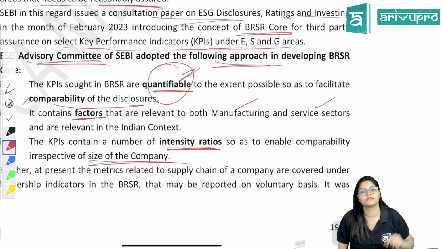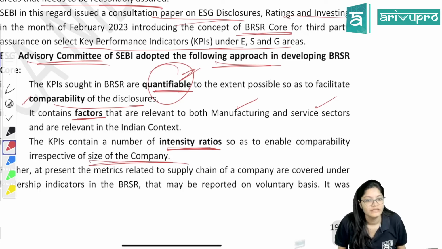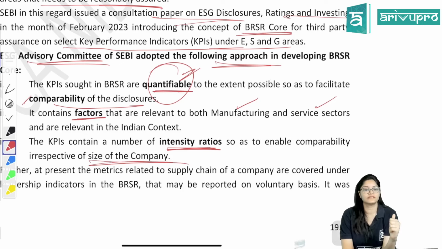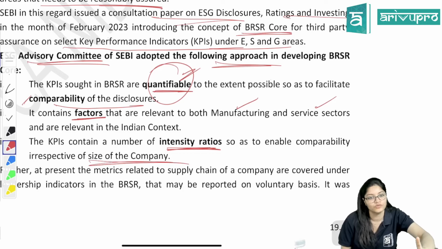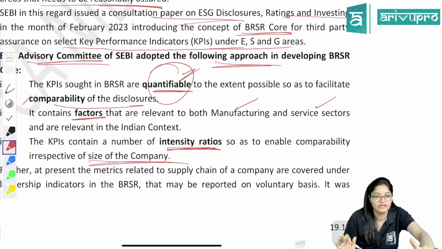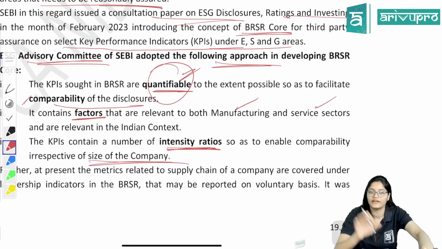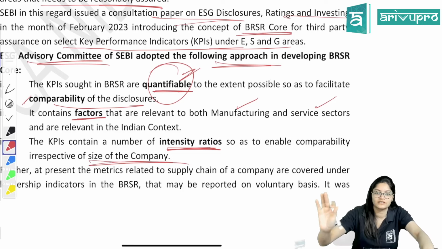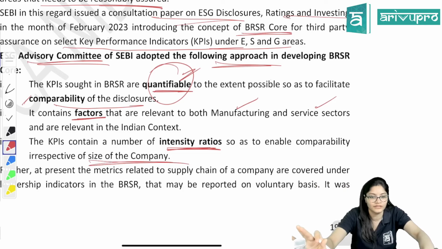So that is how BRSR Core has been developed, that is how we will do the key performance indicators. First, we said that as much as possible we will quantify in amounts or numbers. Quantifiable means where you can describe in numbers, so that it will be easier to compare. Second, we will develop such KPI factors which are relevant for both sectors, manufacturing and service, common.